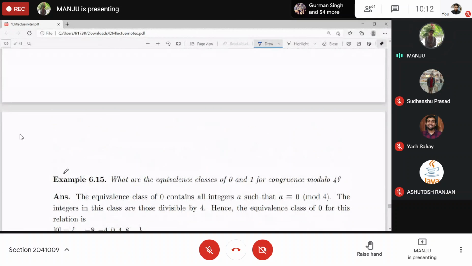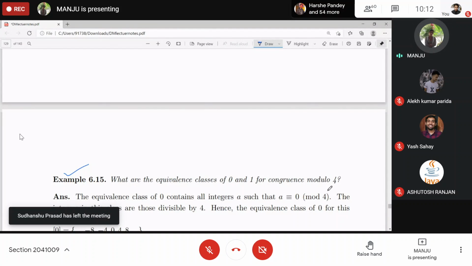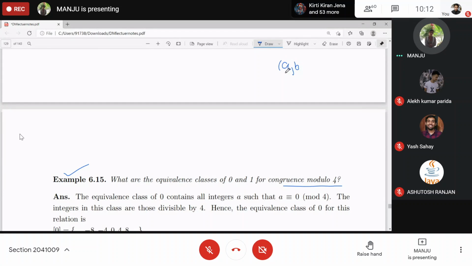For example, find the equivalence class of 0 and 1 for congruence modulo 4. We have seen that congruence modulo m is an equivalence relation, correct? So congruence modulo 4 is also an equivalence relation. This means the pair (a, b) is in this relation such that a is related to b if a and b are congruent under modulo 4. So this is the condition that these are related via this relation.